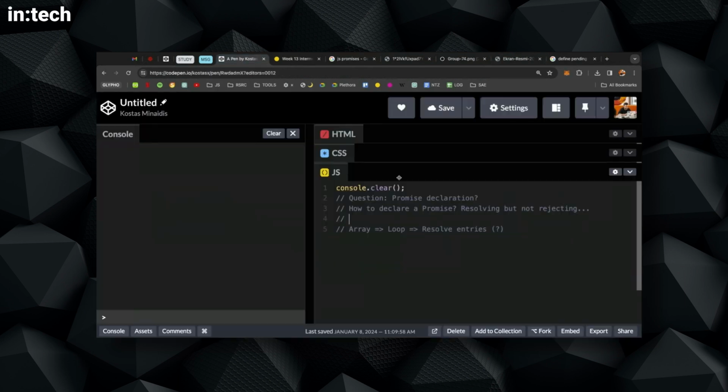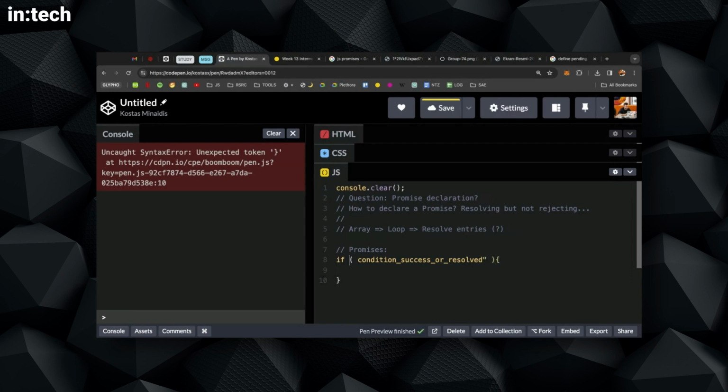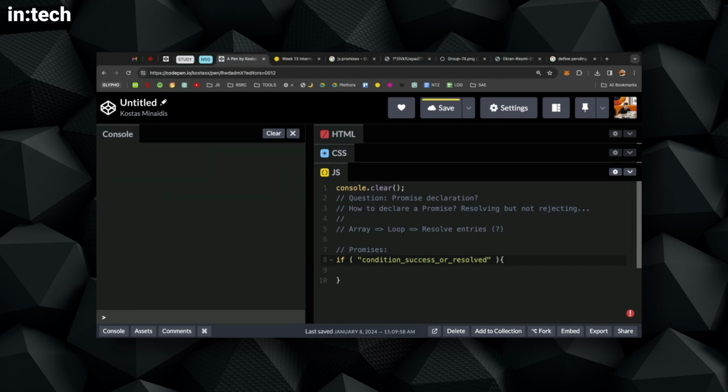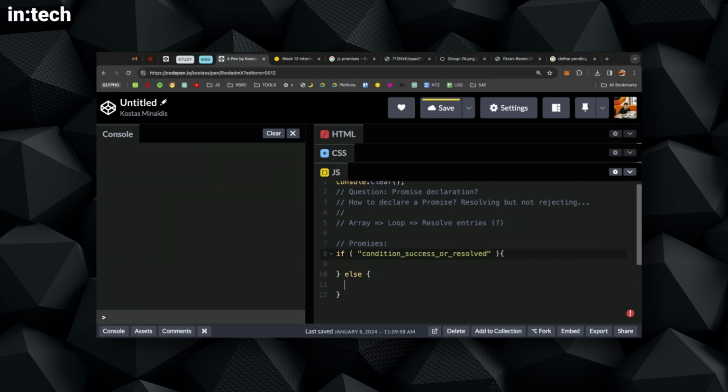So let me write this. Promises. So an if statement analogy. So we have if some condition. And I will say here, if, let's say, condition success, or you might think of as resolved. So let me just turn this into a string so that we don't get any errors. Now this is very silly, but in an if-else statement, we have the same sort of branching.